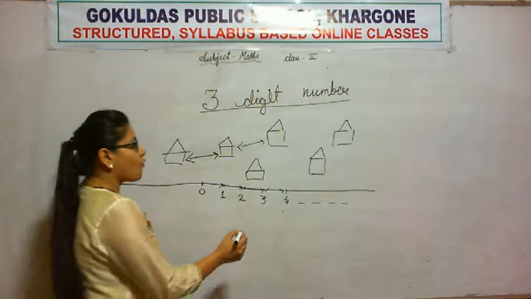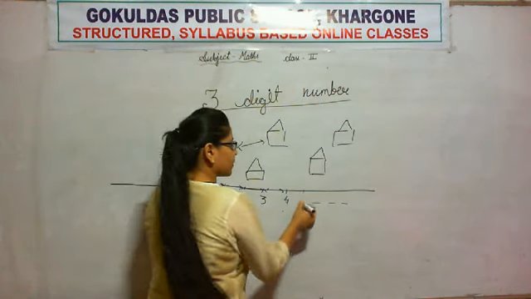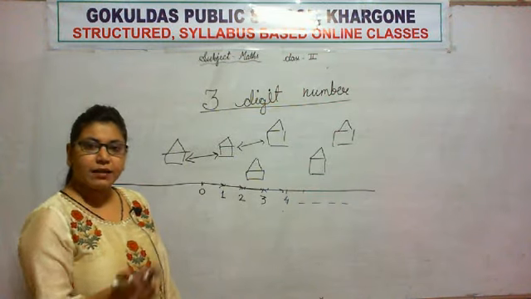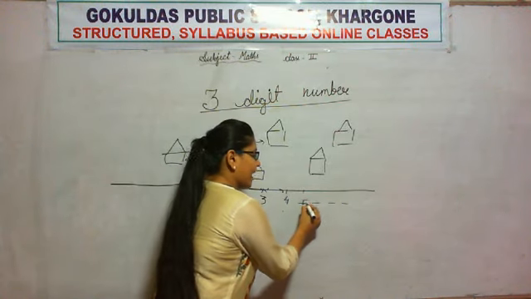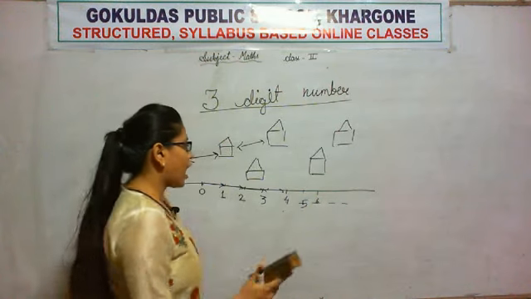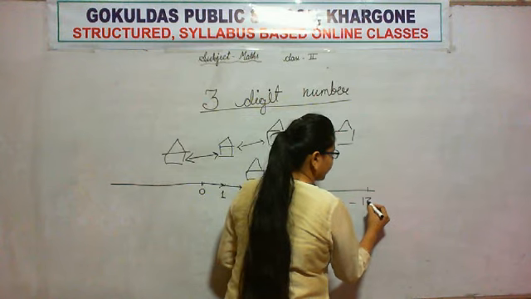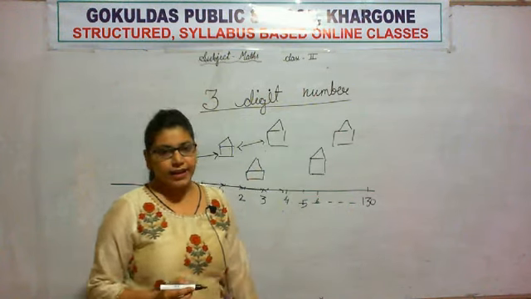Okay. Now, what will come after this 4? Forward counting. What will come after 4? 5. Very good. And then 6. Very good. Now, suppose we have completed up to 130.